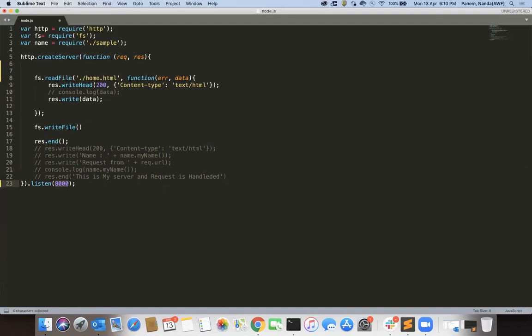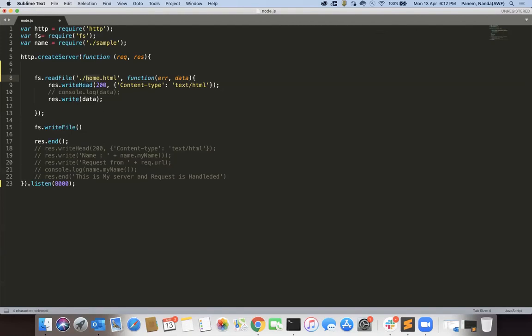Once I read this file, the data will be available in the callback function as error, data. Error means whatever error we are facing. If you try to read this file and get any error, that error will come here. And here the data is what we got once we read the home.html file.